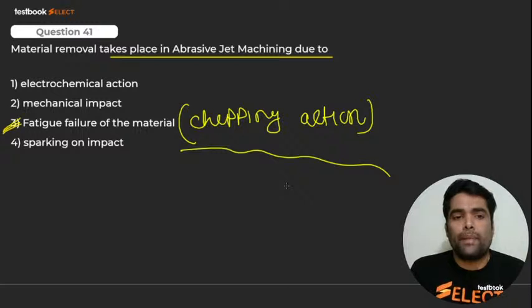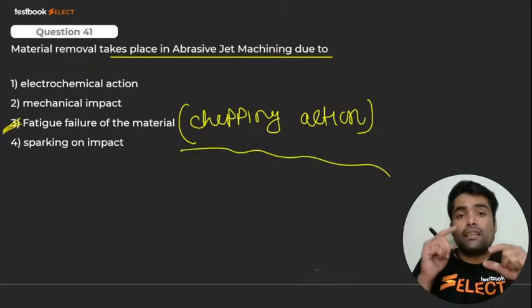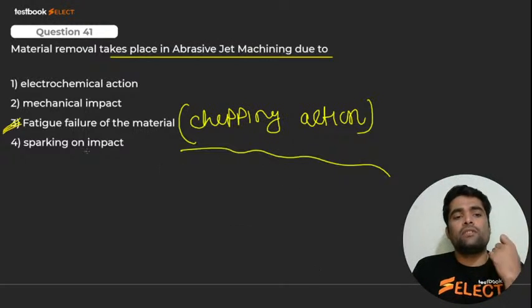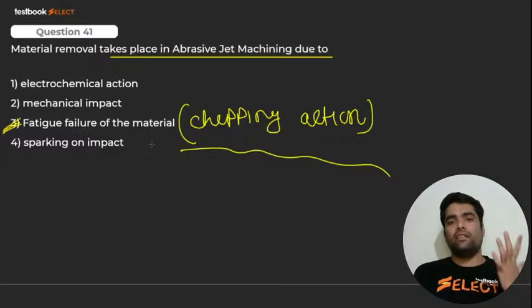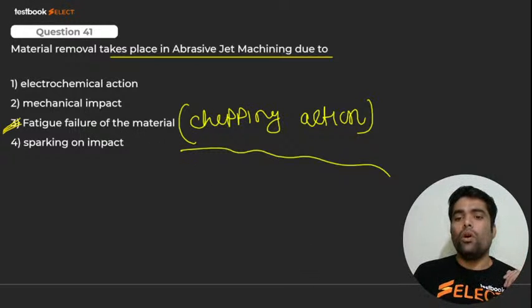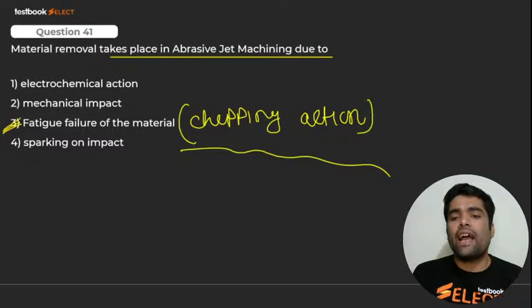That is not mechanical impact. Yes, we can say there is a stream, but the material has been removed just because of the chipping action, and that is what we can say is fatigue failure of material. Very good. No, it's a chipping action, my dear.